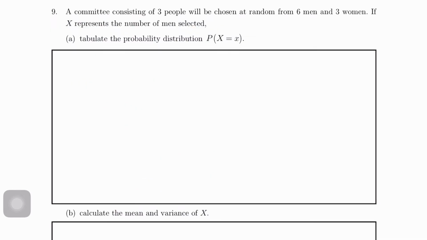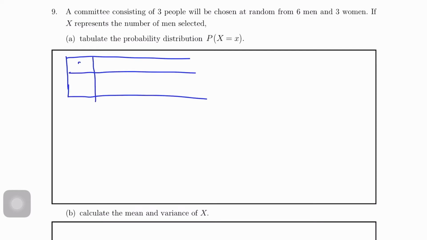Question 9. A committee consisting of 3 people will be chosen at random from 6 men and 3 women. If X represents the number of men selected, tabulate the probability distribution P(X = x). Okay, so for this question, we start with a table. Since X is the number of men selected, we have 6 men and 3 women, and we need to choose 3 for the committee.